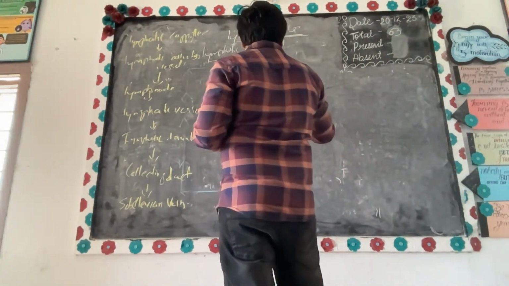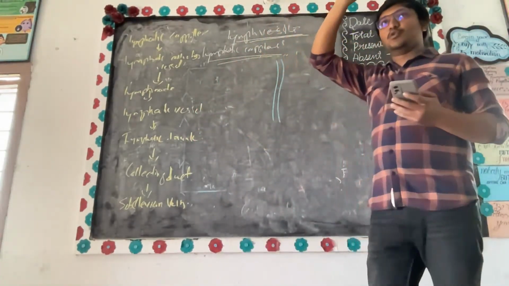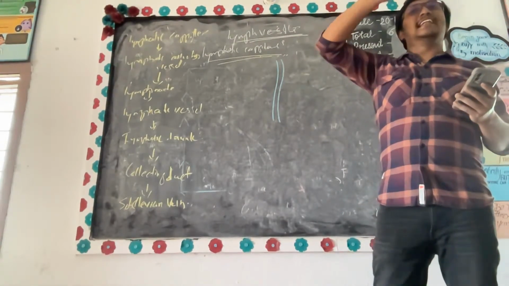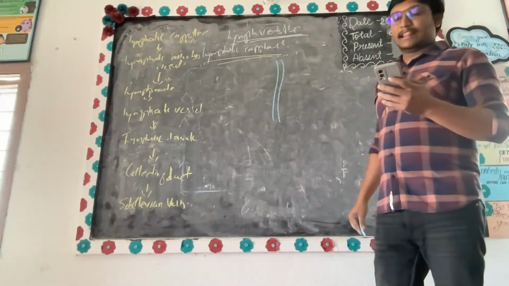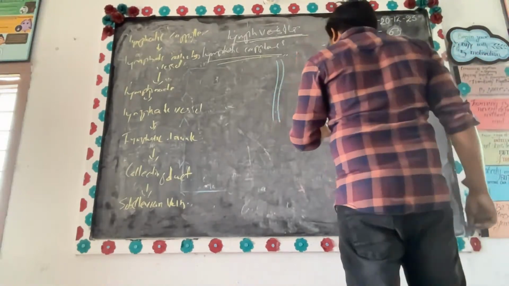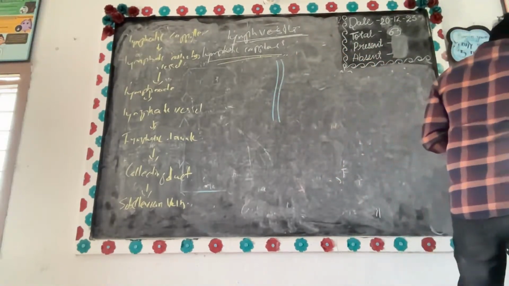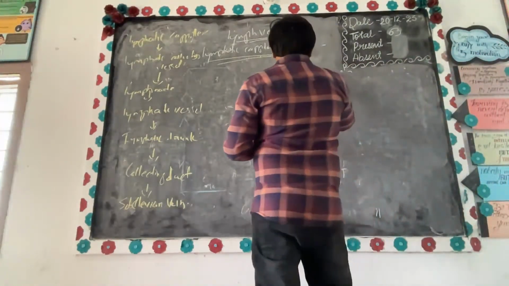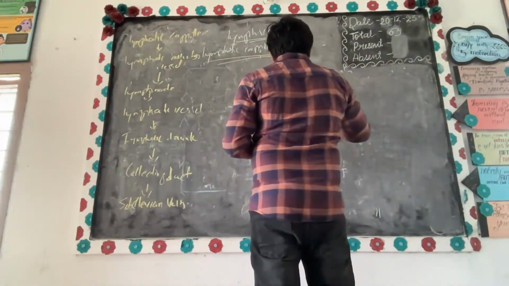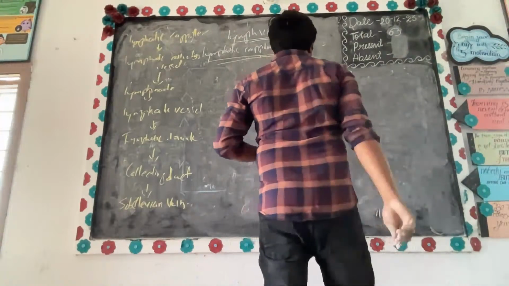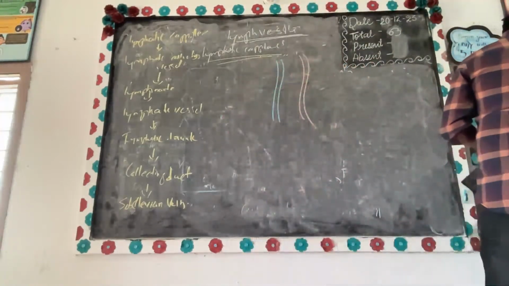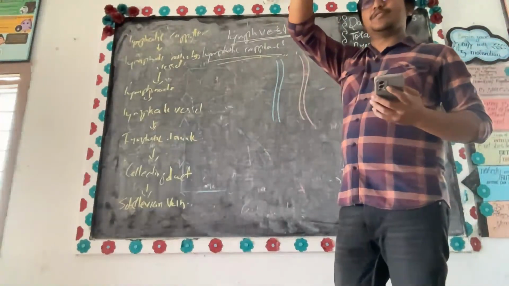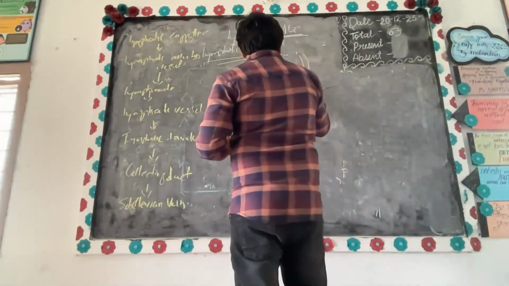Everybody knows this color coding, right? Blue means venous, red means arterial, green means lymphatics. Now, what does this pink mean? These pink are capillaries. Actually this is not pink, it is orange, I'm using orange. Okay. Now listen.